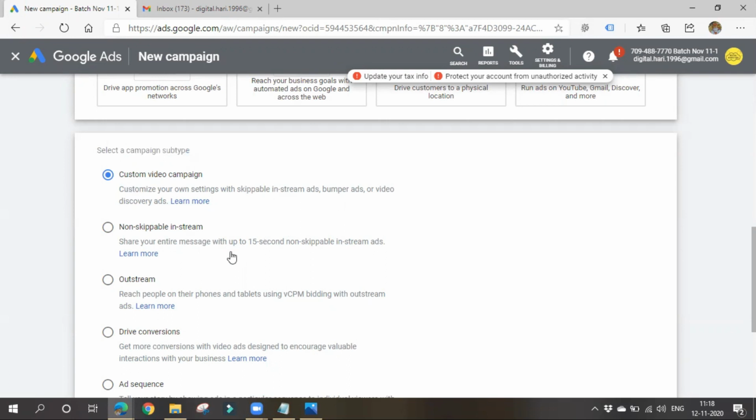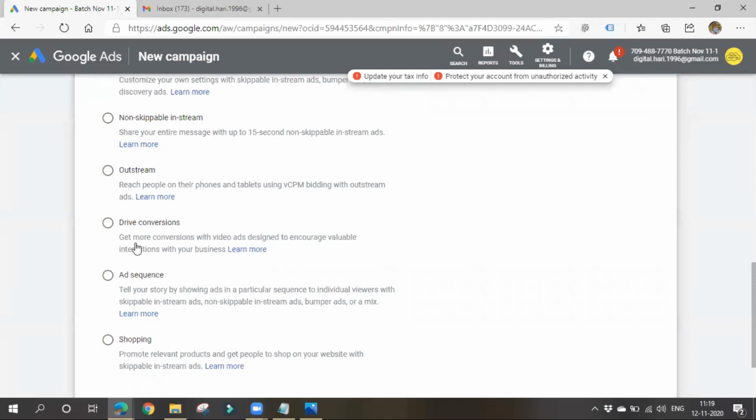If you are clear that our video is 15 seconds, then it is a non-skippable in-stream ad. The entire message is up to 15 seconds, and these ads are non-skippable. So if you want to create such kind of ads, you can choose this. If you want to promote your ad on mobile apps or mobile devices, you can choose outstream ads.